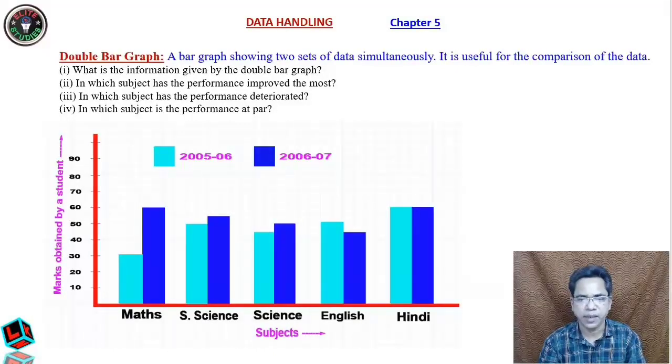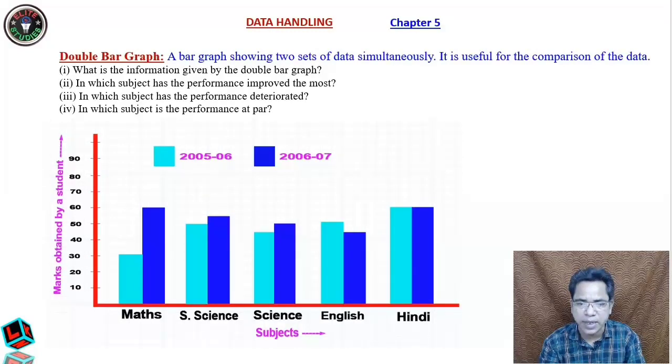Okay. Now see, there are two sets of data. How two sets of data? You see, there are two bars. So the name suggests double bar graph. There are two bars, you see, isn't it? One is sky blue and another is deep blue. Now what does this indicate? A bar graph showing two sets of data simultaneously.